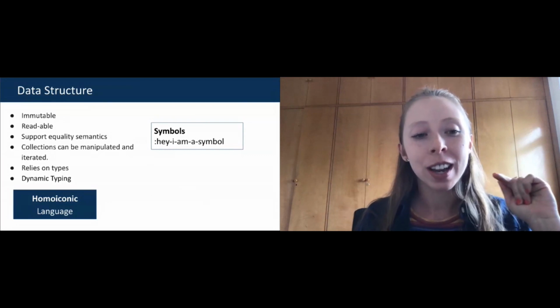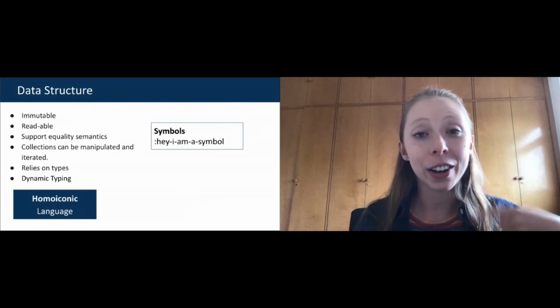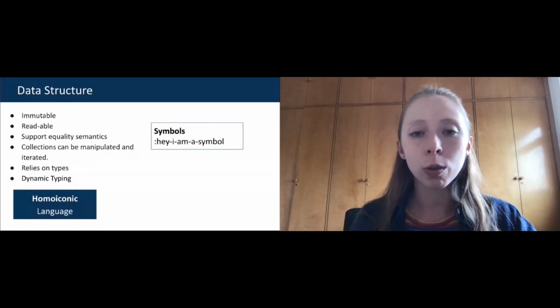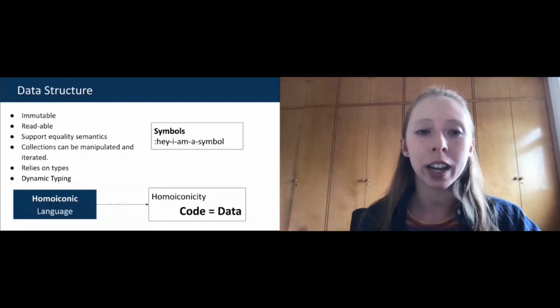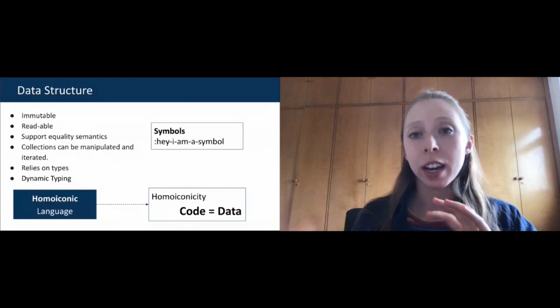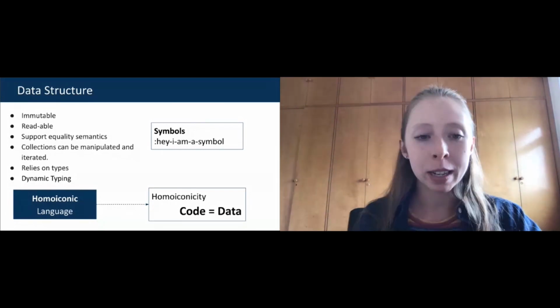And it's also a homoiconic language. I know that is a weird word, and in the past I hadn't heard it before, but this means that all the code that we have is actually data. So everything that you implement in Clojure is data. So we have this homoiconicity implemented.